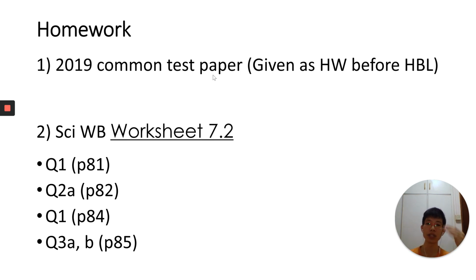I only need you to do it so that I can collect it back to mark next week, and we can go through it in class. For the science workbook, these are the new questions. I only need you to do these 5 questions, which touch on expansion and contraction. Give it a try, and we'll go through them next week also.